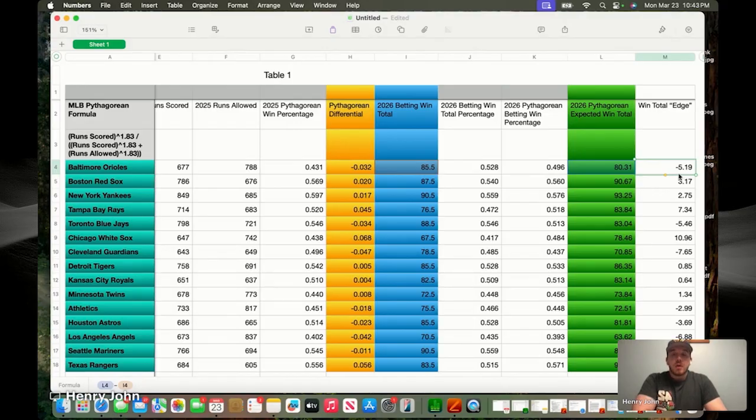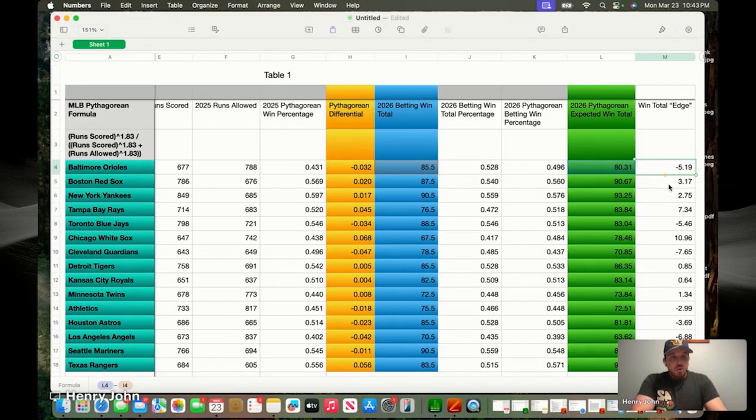Let's say Baltimore gets off to a decent start, the win total rises, and you're thinking, well, they are going to course correct. Consider again the roster, the players, the schedule, all kinds of stuff to factor in along with this. But this just gets you a start on handicapping baseball win totals. So then it might even be a better line to jump in on the under at that point.